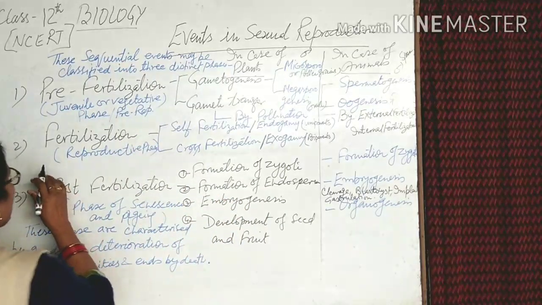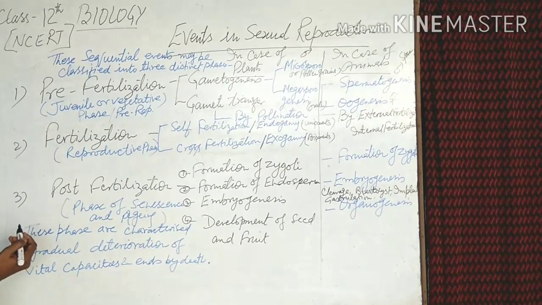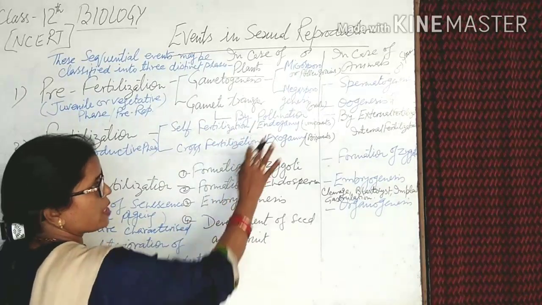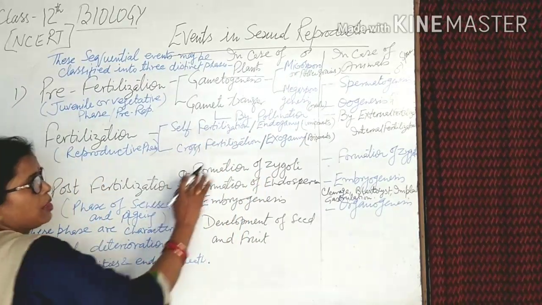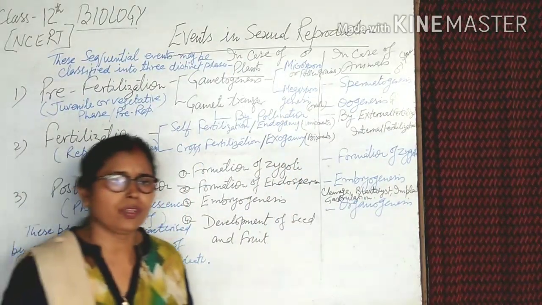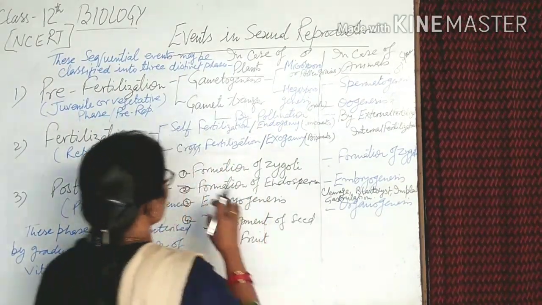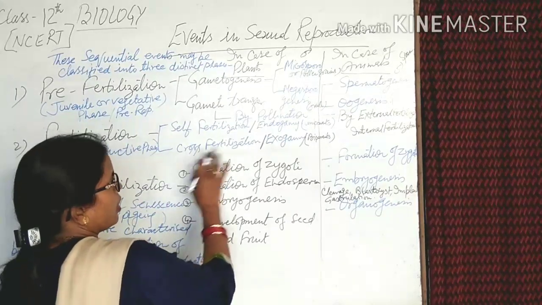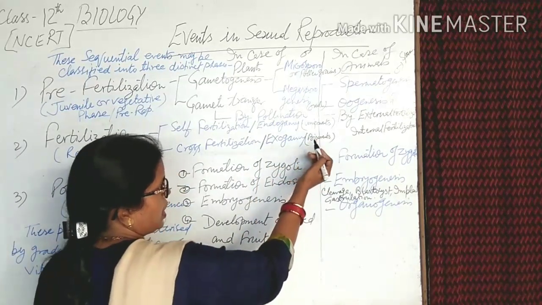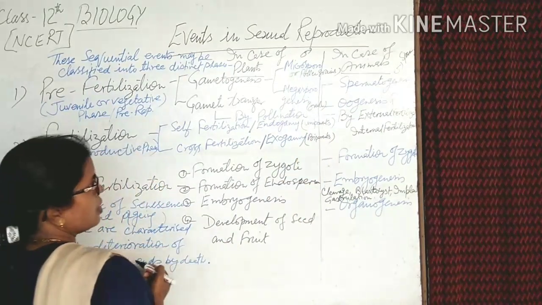And the second part is fertilization. Fertilization is of two types: self-fertilization, also known as endogamy, which is uniparental, meaning two gametes of the same parent fuse with each other to form offspring. In the other case, cross-fertilization, also known as exogamy, is biparental and dioecious in nature, while uniparental is monoecious in nature.